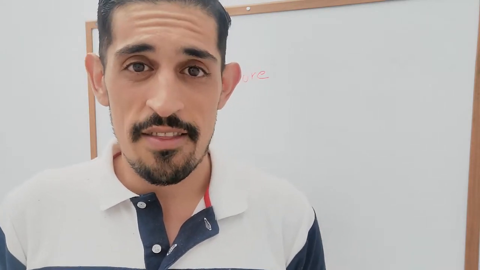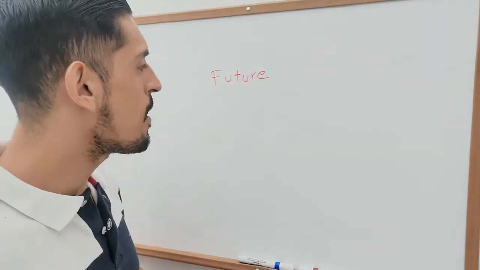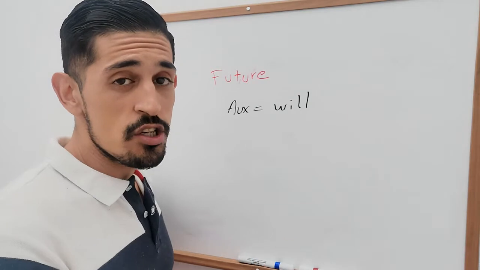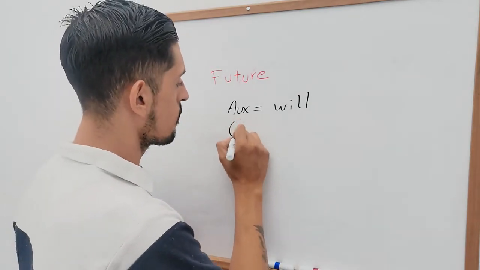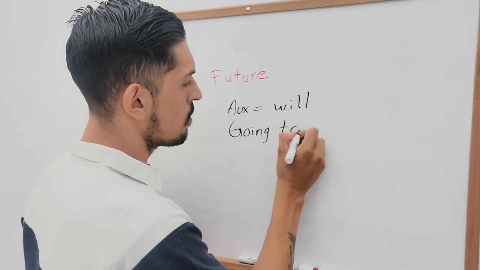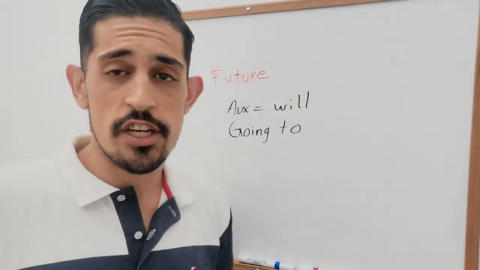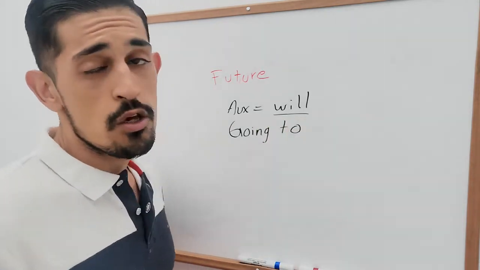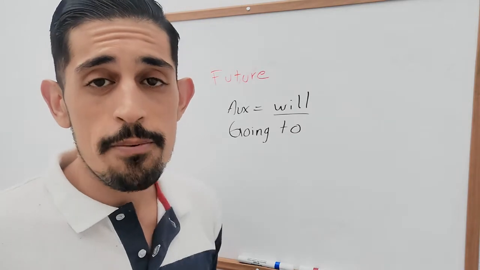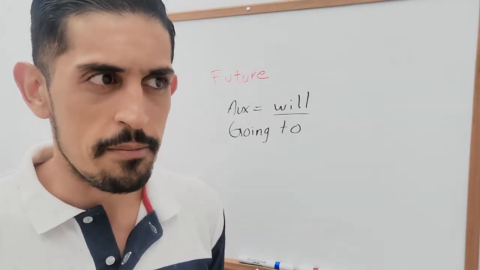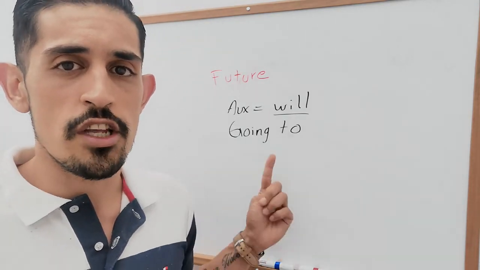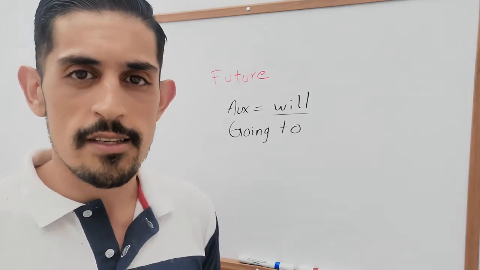How do you create the future in English? It's very simple. The future in English is made by the auxiliary will or by going to. So you have to understand something. Every time that you hear the word will, you probably notice that the person is speaking in future, which is true. So whenever the person is using going to, it's basically the same idea.